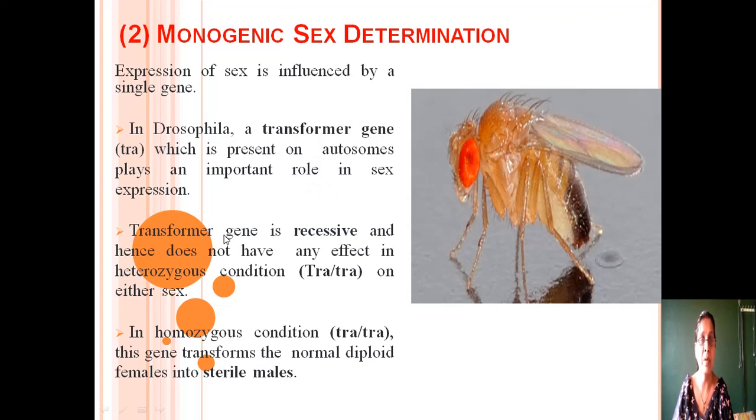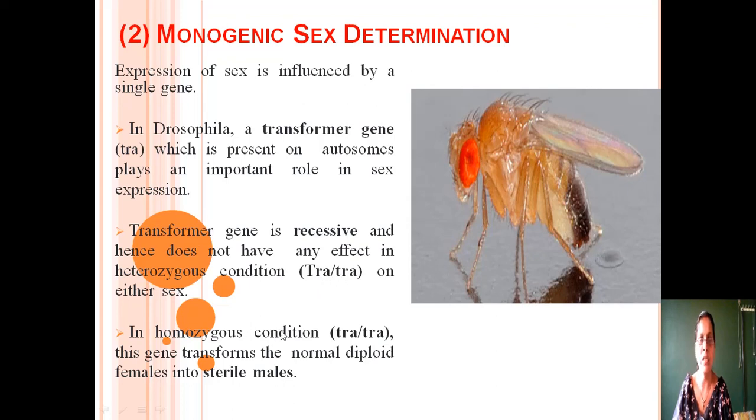The transformer gene is recessive and hence it has no influence in the heterozygous condition. Heterozygous means this is the recessive gene, and along with the recessive gene, another chromosome contains the dominant gene. This condition is called the heterozygous condition. In this condition, this gene has no effect because it is a recessive gene. It cannot express in the presence of a dominant gene.